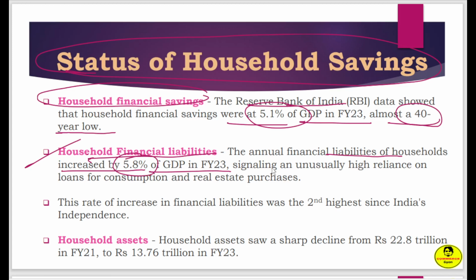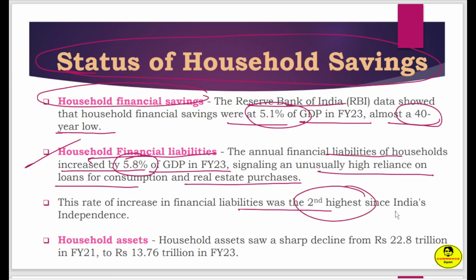This is also a concern, signifying higher reliance on loans for consumption and real estate purchases. This rate of increase in financial liability was the second highest since India's independence.